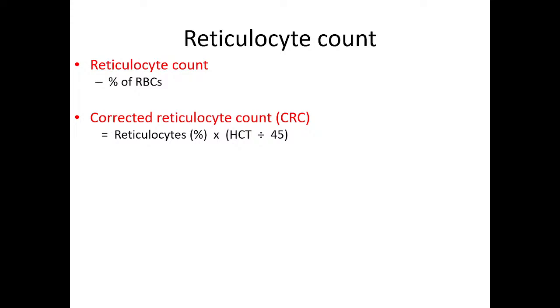There is no difference, but if hematocrit is less, then the corrected retic count will be less. Like 15 is the hematocrit, so 1/3. If 15 is the hematocrit and the retic count is 9%, then the corrected retic will be 3%, 1/3.